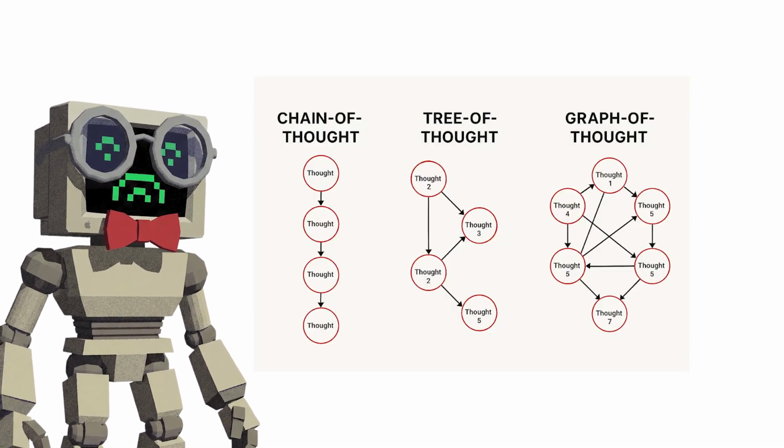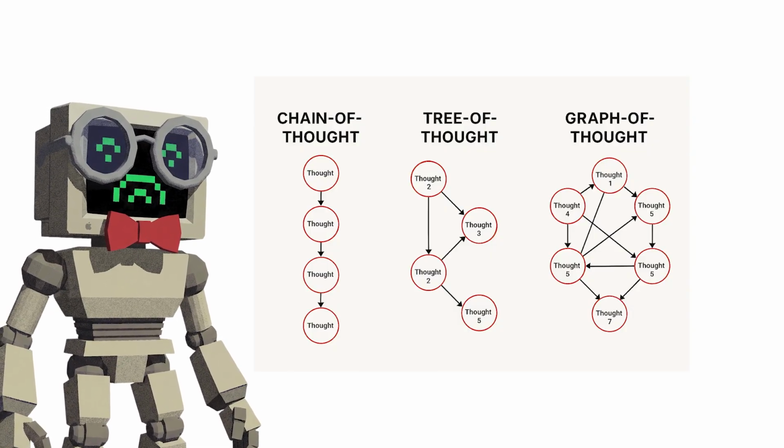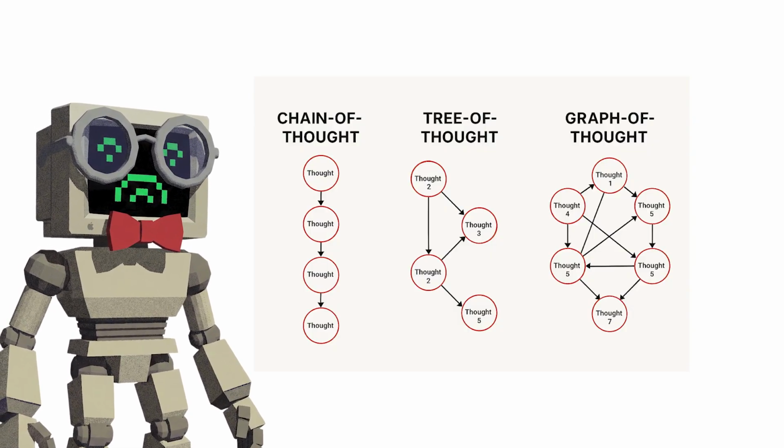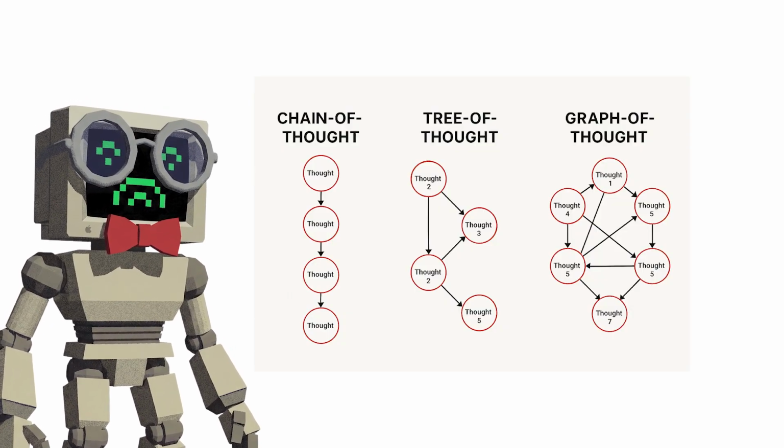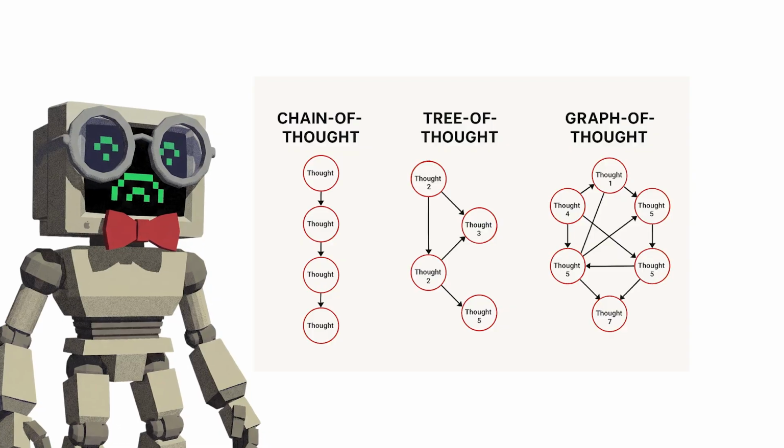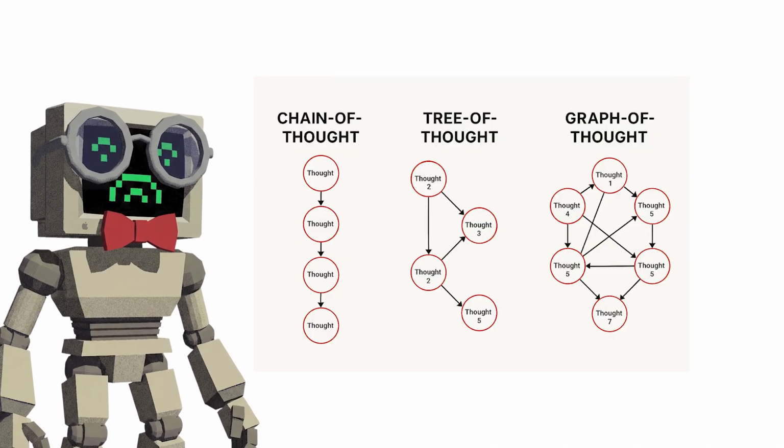Graph of Thoughts removes the parent-child restriction of trees entirely. Any thought can connect to any other thought, meaning insights from one reasoning branch can directly inform a completely separate branch. Multimodal extensions incorporate visual information alongside text, expanding the framework beyond pure language.